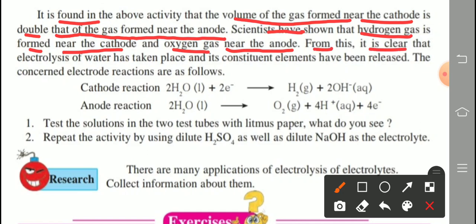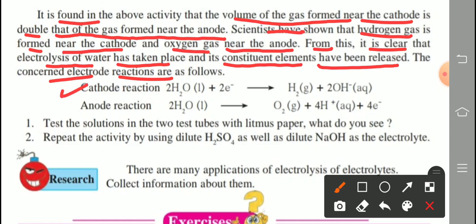From this, it is clear that electrolysis of water has taken place and its constituent elements have been released or separated. The concerned electrode reactions are shown as below. Cathode reaction: two molecules of water in liquid state plus two electrons form hydrogen in gaseous state and two hydroxide ions in aqueous state.